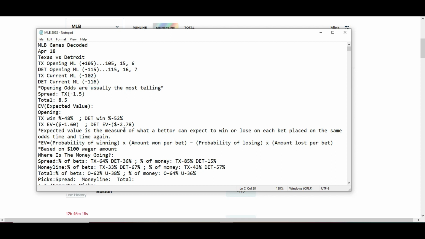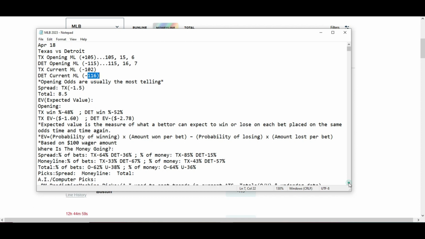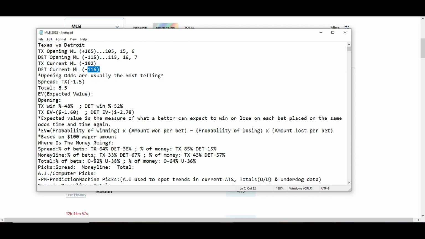minus 116, 52% for Detroit, minus $2.78. So Detroit is more valuable to the sports books. Obviously, they're more valuable here. Minus 116 for the bookies, for the sports books, basically the ones that control the narrative. And yeah, where's the money going for this one? The picks will be filled out after the video.